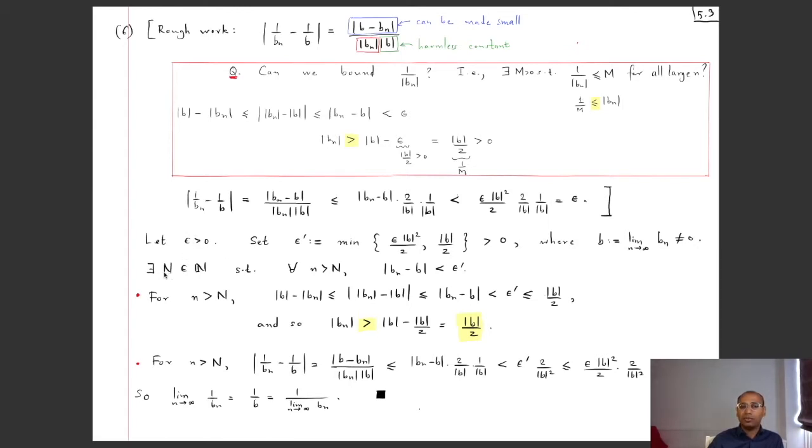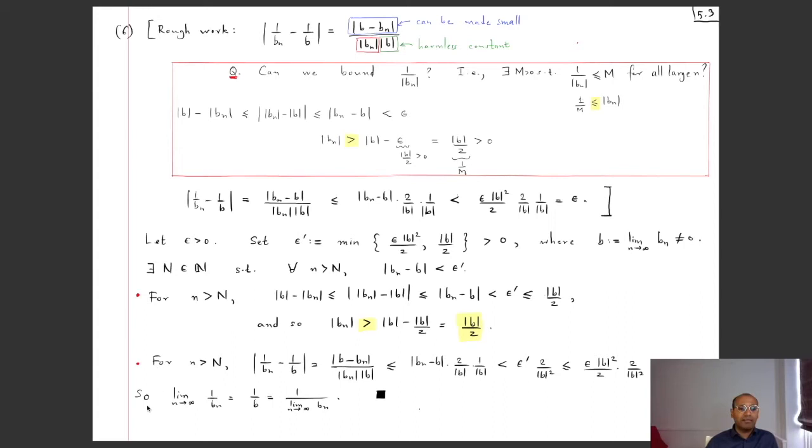How did we choose this capital N? Well, from this epsilon, you produce this magical number epsilon prime, and then for that positive epsilon prime, there exists an index, because of the convergence of the sequence bn to b, such that beyond that index this is smaller than epsilon prime. That then delivered us the bound as well as our final inequality, that the nth term minus the claimed limit has distance less than epsilon.